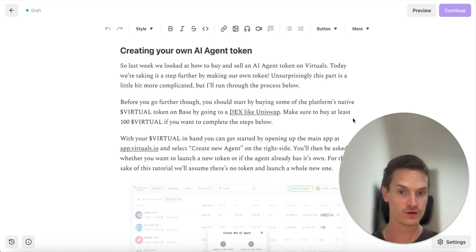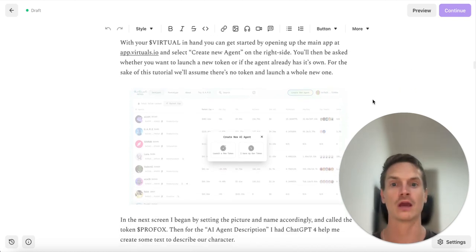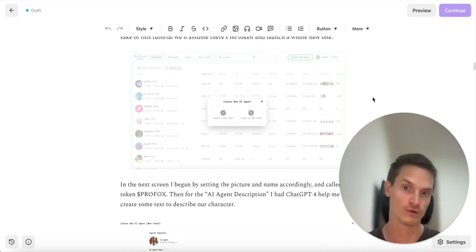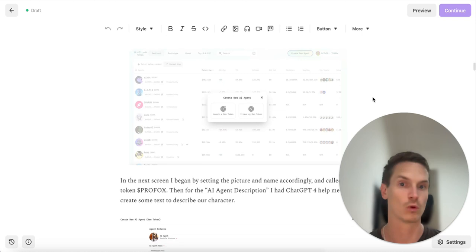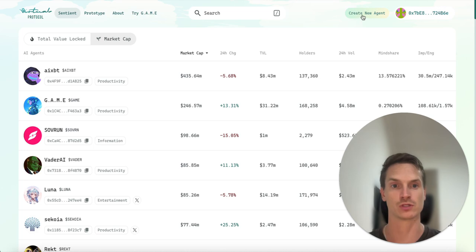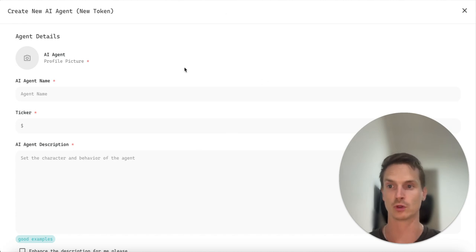Now, with your virtual in hand, you can start by opening up the main app at app.virtuals.io and select Create New Agent on the right side. You'll then be asked whether you want to launch a new token or if the agent already has its own. For the sake of this tutorial, and with what I did with Professor Fox, there was no token, so we launched a whole new one. So if we go here into Virtuals, and like I said, you create new agent, then you click Launch New Token. Cool. That gives you these fields to fill out.